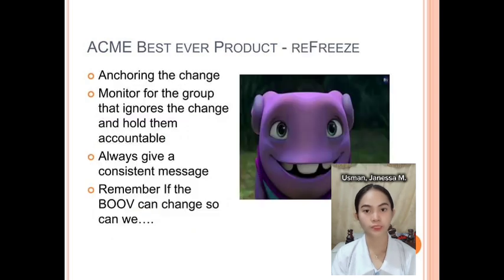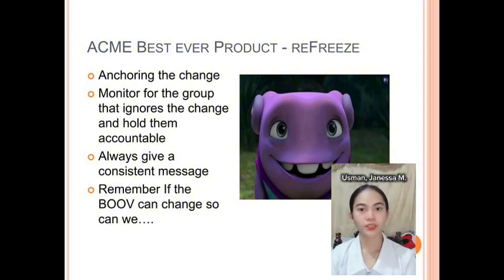This slide addresses the refreeze stage of Lewin's change model, again using the Acme Best Ever product as an example. The key points are solidifying the changes, ensuring the new processes and procedures become established and routine. Accountability, monitoring for resistance or non-compliance and addressing it. Consistent messaging, maintaining clear and consistent communication to reinforce the changes.